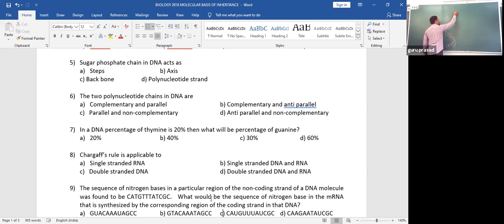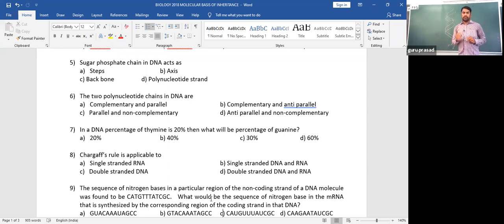Similarly, the other strand is 5 prime and 3 prime. So one starts with the 3 prime, another starts with the 5 prime, in the sense of opposite direction. Hence, we call it anti-parallel.